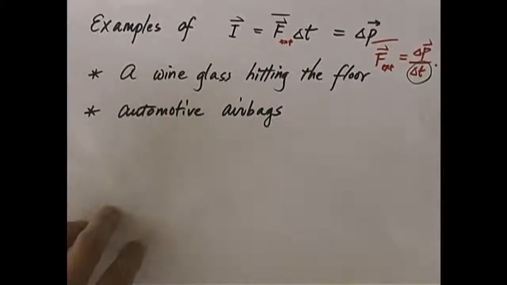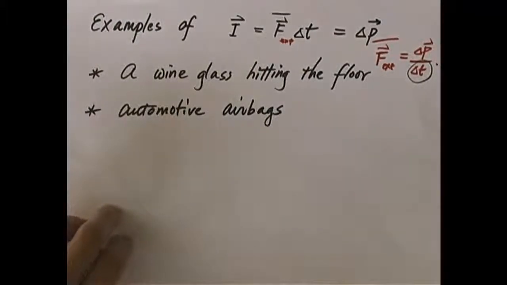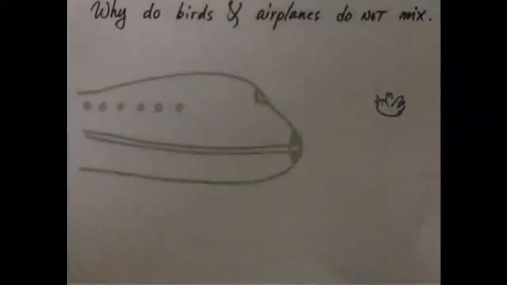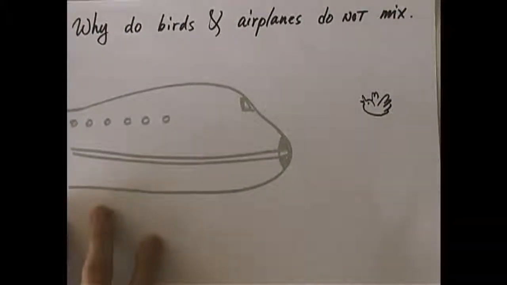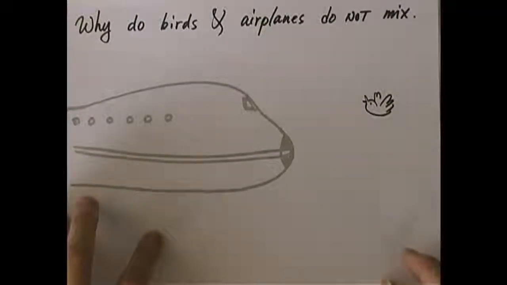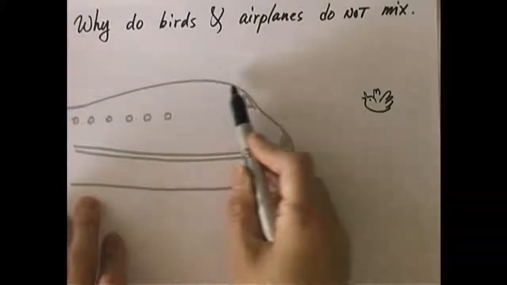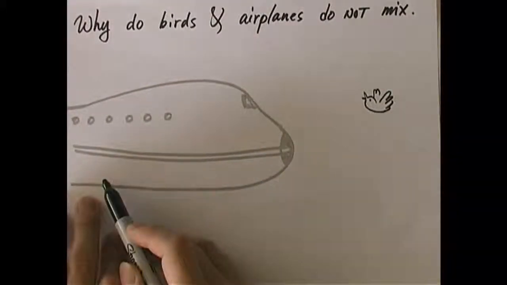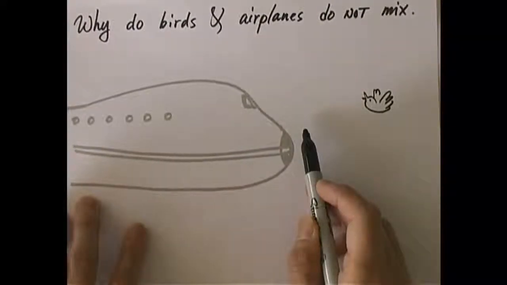Okay, now let's look at another example that is a little bit more quantitative. And that is, why do birds and airplanes not mix? Because the airplane flies at high speed. I have here a picture of a jumbo jet moving at very high speed.